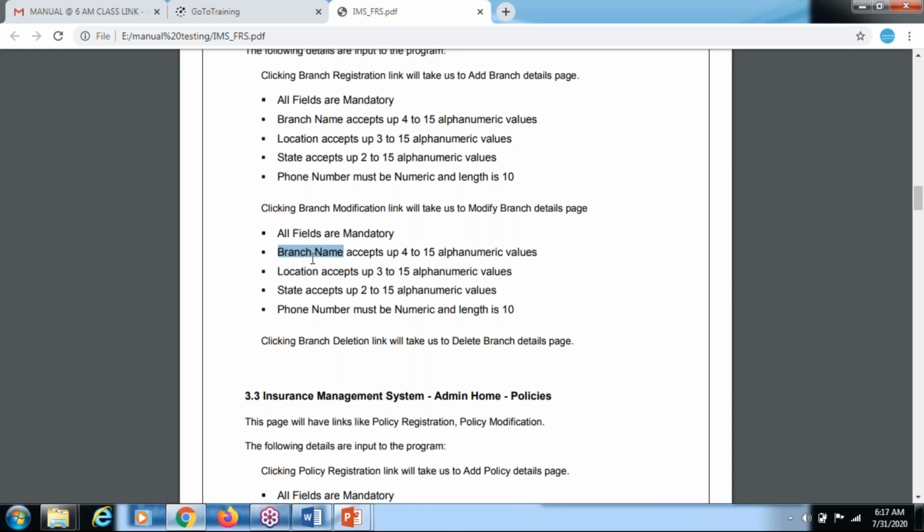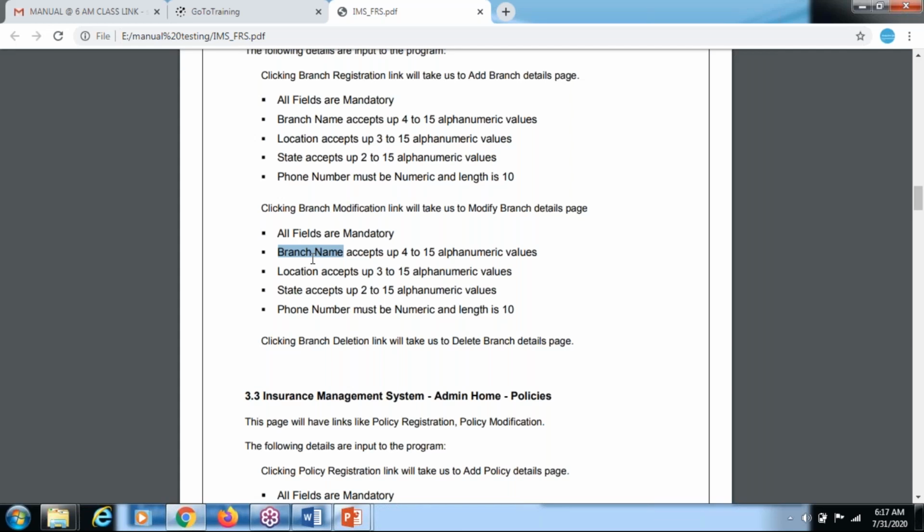The FRS document clearly mentions that the branch name should be 4 to 15 alphanumerical values. If you enter below 4 it is invalid, and if you enter more than 15 it is invalid. That is boundary value analysis.